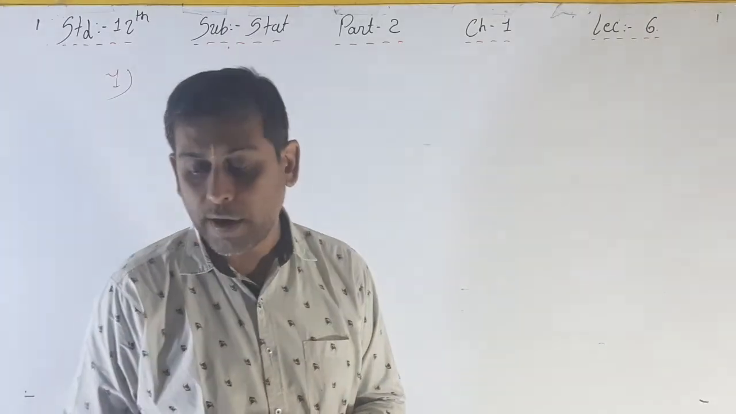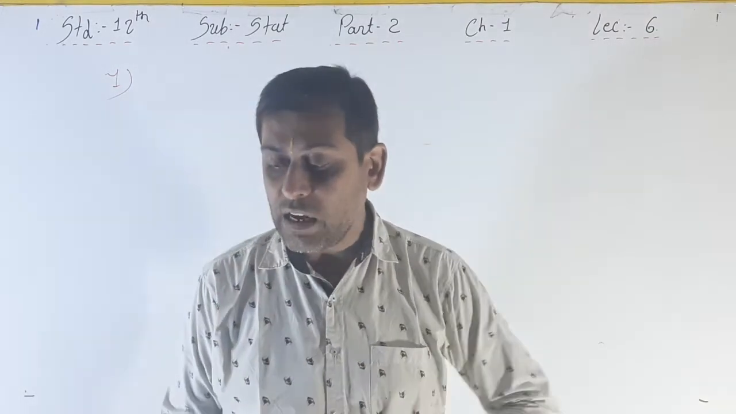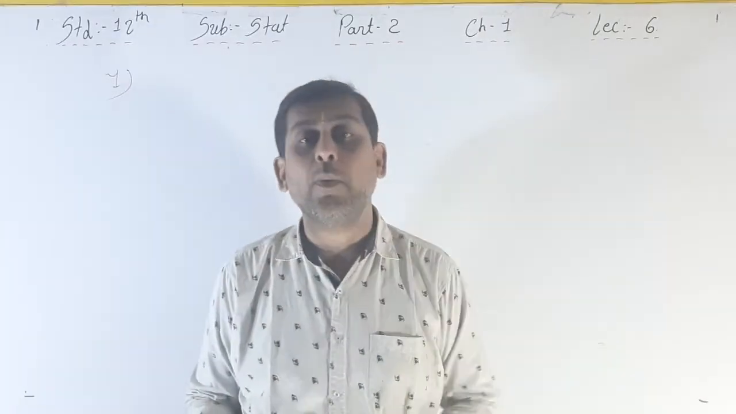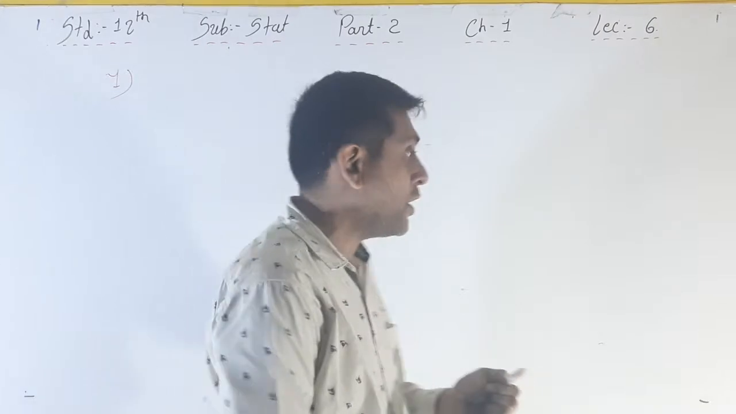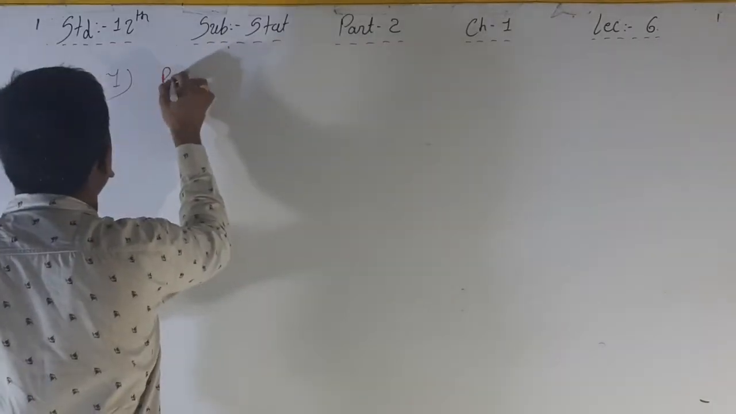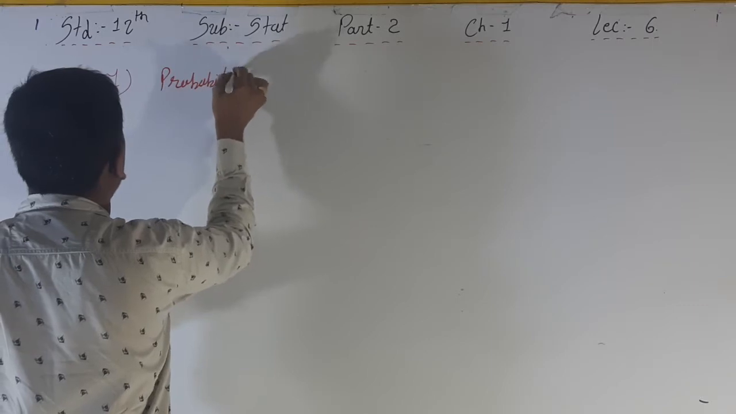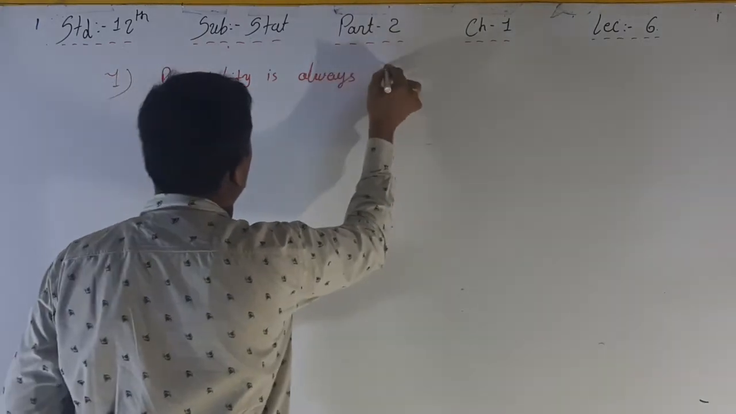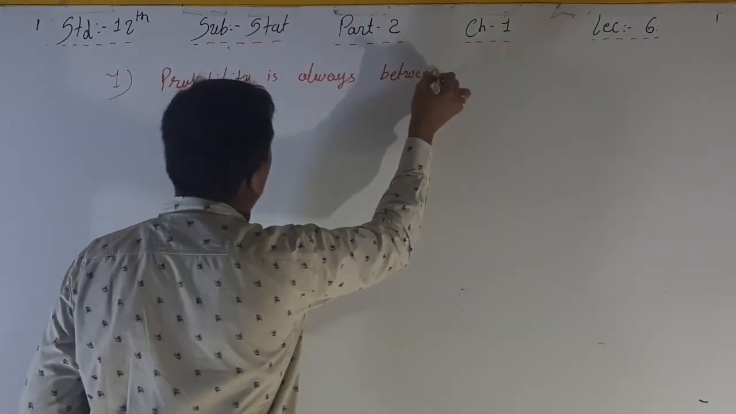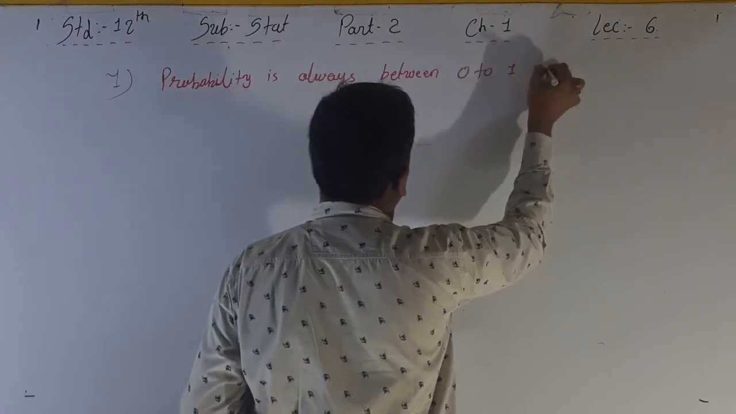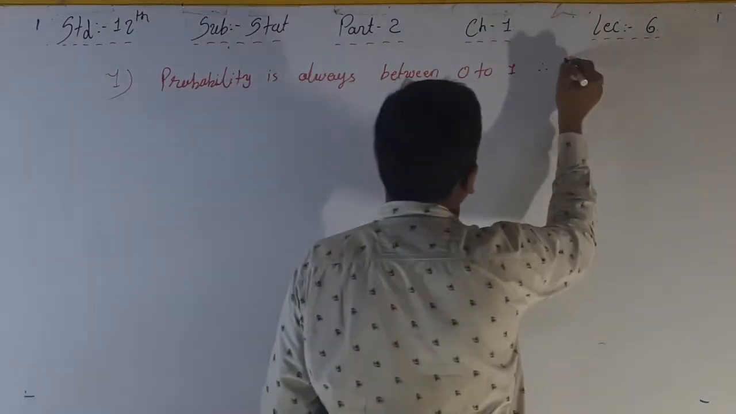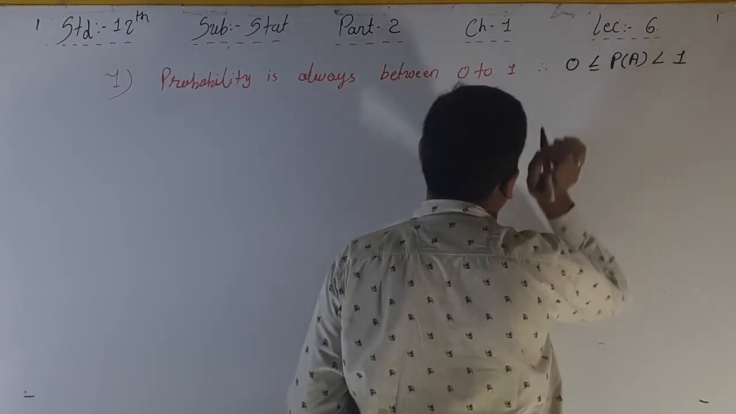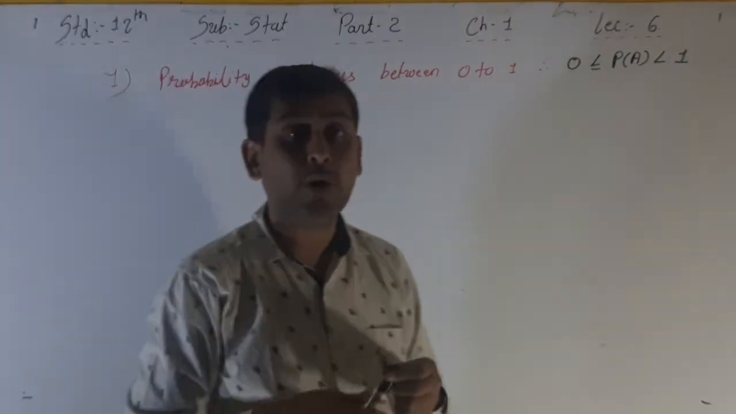Okay, now the first point is the range of the probability, that is P of A, of any event A in the sample space U is 0 to 1. Always your probability is between 0 to 1, compulsory. Zero less than or equal to P of A less than or equal to 1 is your first important result.